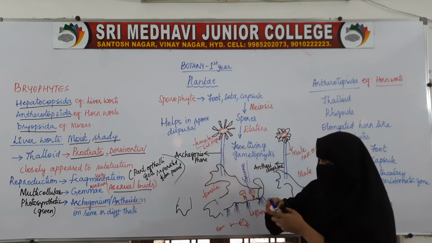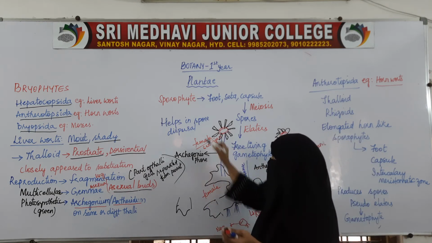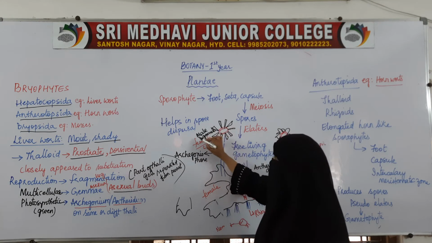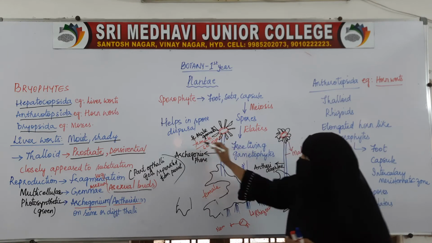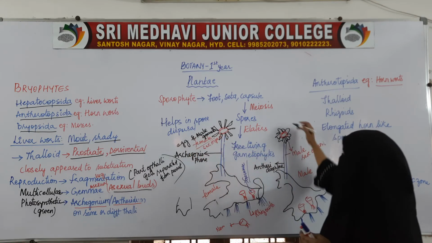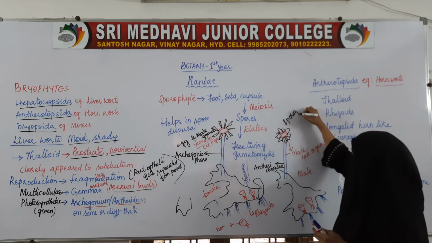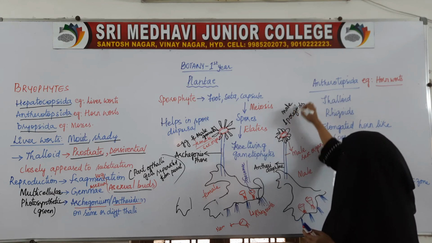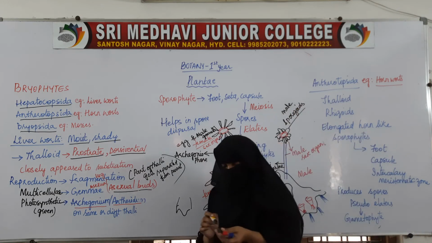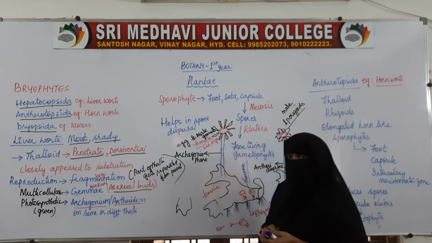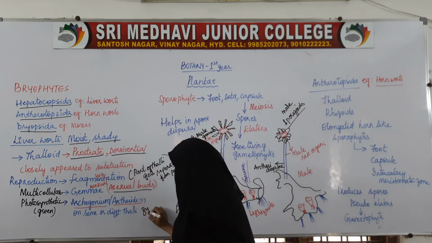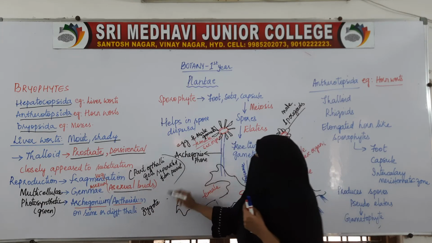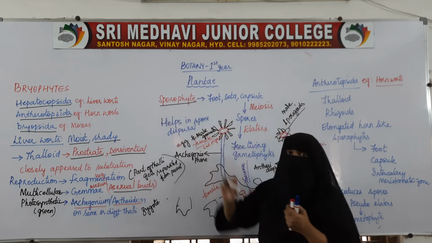This male sex organ produces male gametes. Sorry, this is female. It produces the female gamete, that is egg. It produces the male gamete, that is spermatozoids. So these male gametes and female gamete fuse and form the zygote. The zygote will change into the sporophyte.